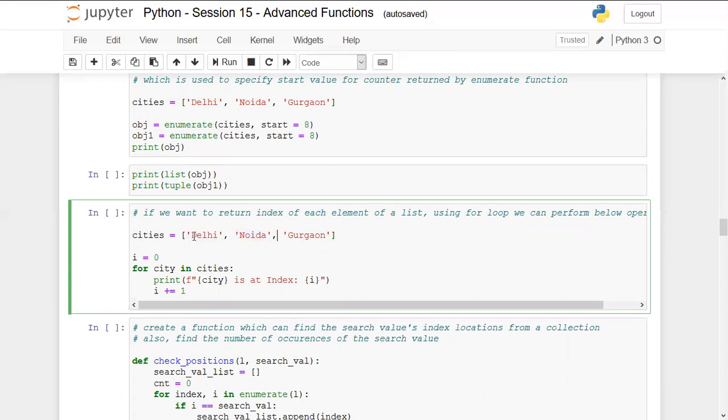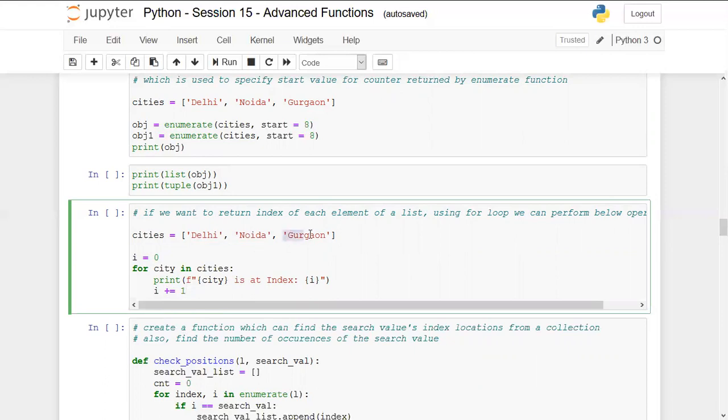Directly, it is not possible. I have to run through the loop for cities, for city in these cities, and I'm starting a counter here. I is equal to 0, and I'm then printing city is at index I, because I know the first city in the first iteration will be at the 0th index. Then I am incrementing the value of I to increase the counter, so that in the next iteration it should pick up the value 1.